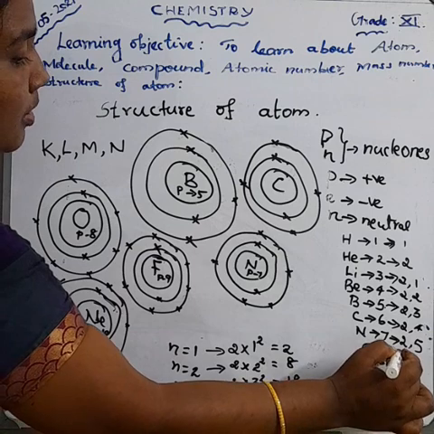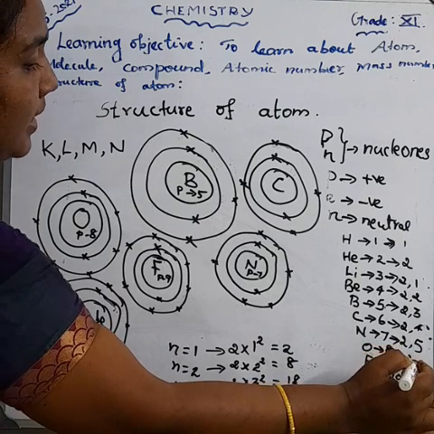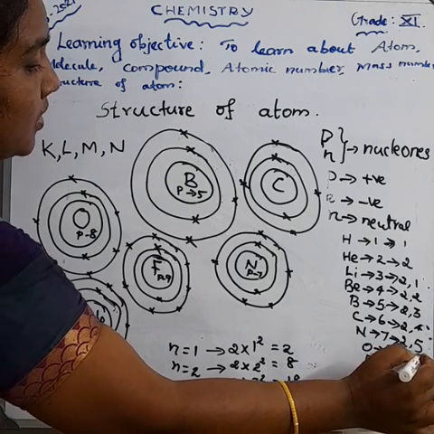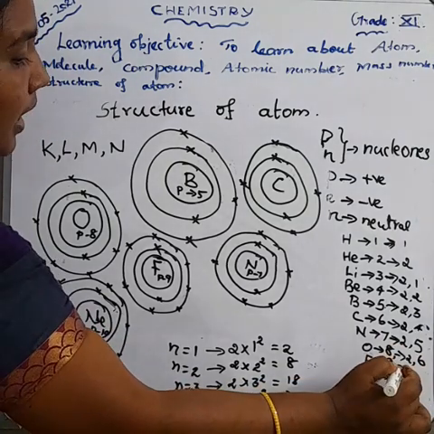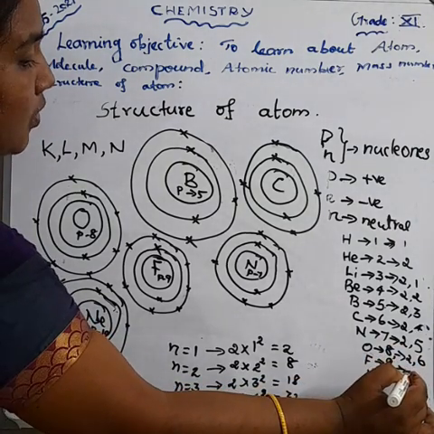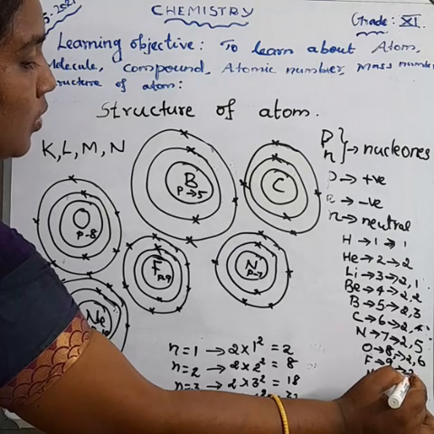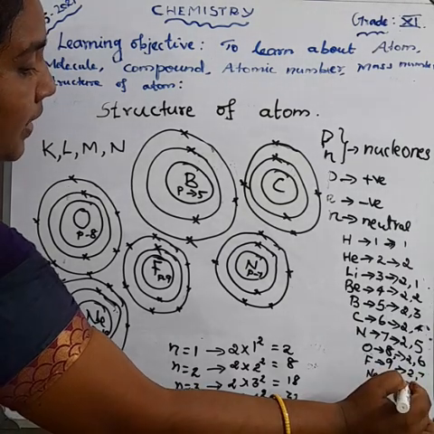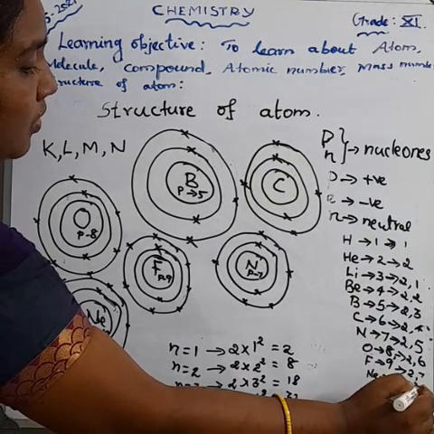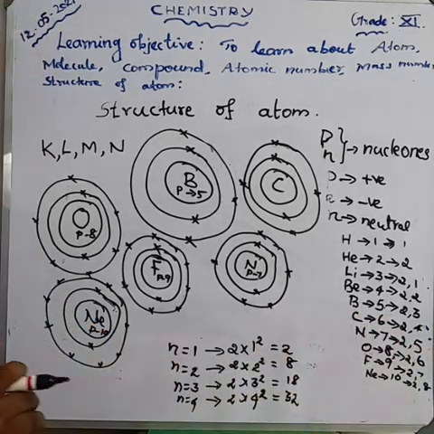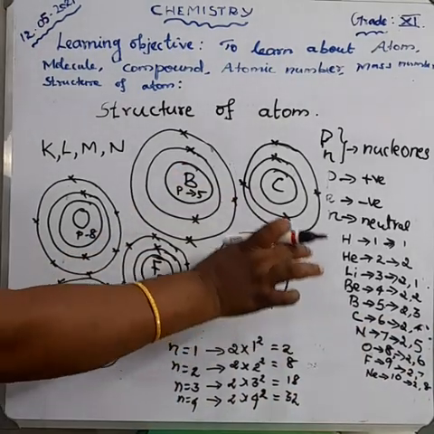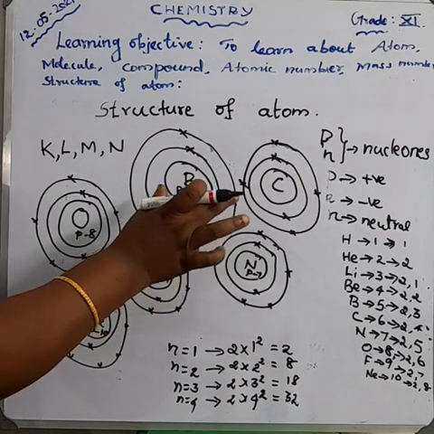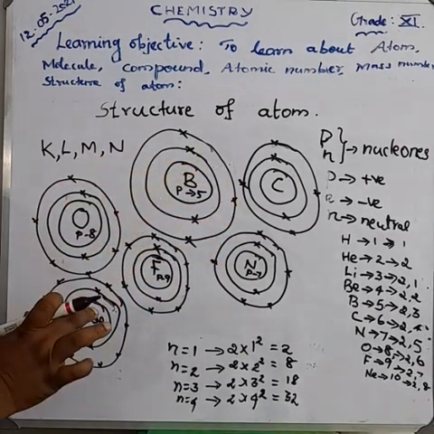And oxygen, atomic number 8, so number of electrons 8, first orbit 2 electrons, second orbit 6 electrons. And fluorine, atomic number 9, so number of electrons 9, first orbit 2 electrons, second orbit 7 electrons. And neon, first orbit 2 electrons, second orbit 8 electrons. Okay, these are the electrons occupied in a shell. Okay, clear?